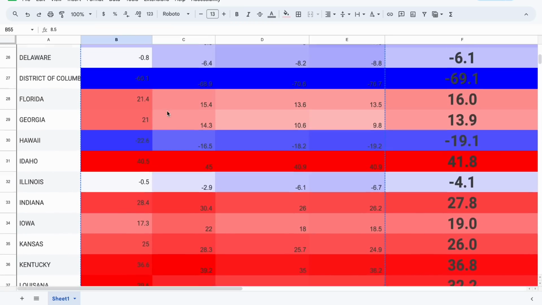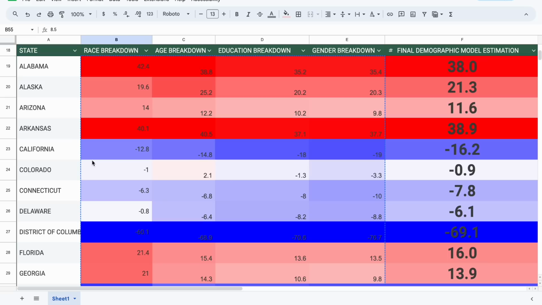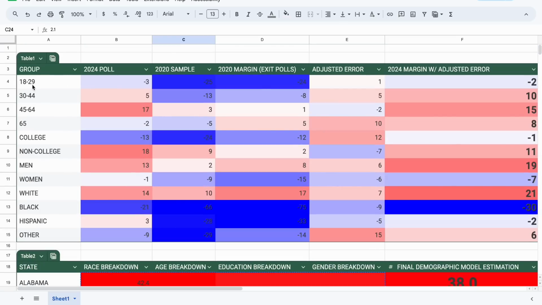And even looking at the Colorado numbers, it's really interesting because Donald Trump actually wins the state of Colorado in the age breakdown. He actually wins it by 2 points when you break it down that way. And I'm going to go over the exact margins. Biden would win 18 to 29-year-old voters by 2 points. Trump wins 30 to 44-year-old voters by 10, 45 to 64 by just 15 points, and 65 plus by 8 percentage points, which would make sense because Trump won them by 5 last time, according to New York Times / Siena College. And since Biden's more unpopular, Donald Trump's gaining in polling, it would make sense for Trump to improve with that group.